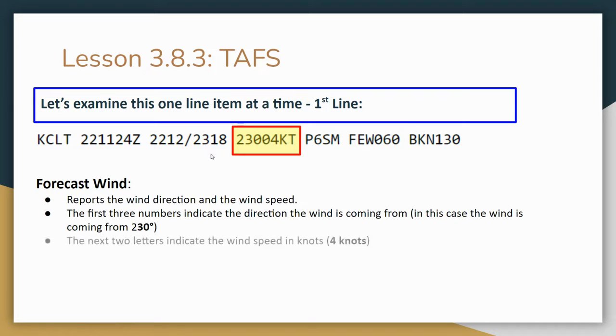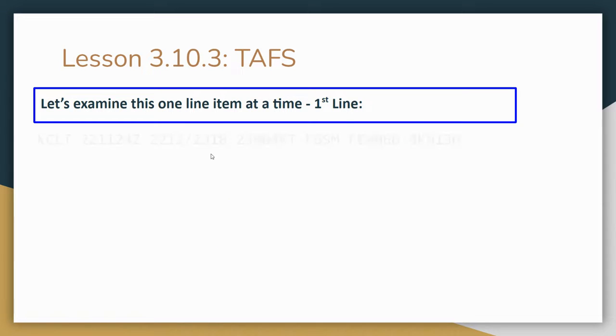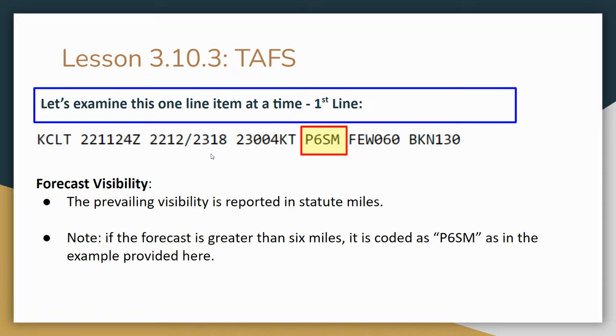Next up is our wind direction and speed. The first 3 numbers indicate the direction the wind is coming from, so in this case, coming from 230 degrees. The next 2 indicate the speed, so 4 knots. Like I said, this is very similar to our METARs.